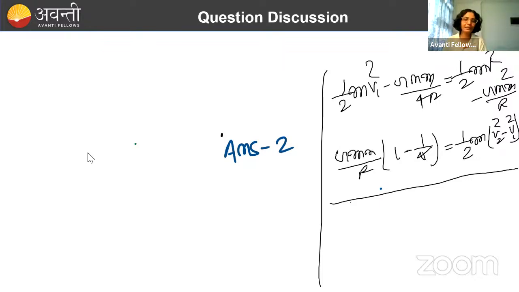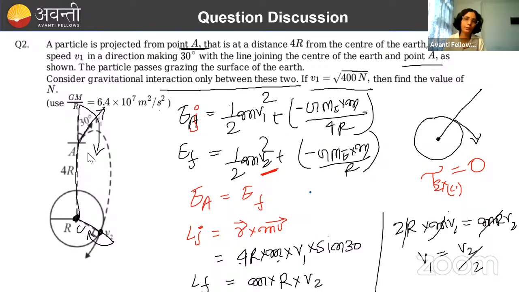Done. So the basic thing was where we are going to get the two equations from. We needed to calculate V1. Two points were given: energy conservation and angular momentum conservation. Just remember that we can't always do linear momentum conservation if an external force is acting. We can never do that. But even if an external force is acting, we can do angular momentum conservation by selecting the point very wisely. Just select the point around which the torque of that external force becomes 0. Then you will be able to conserve angular momentum around that point. So that should be a point in your head. Okay?